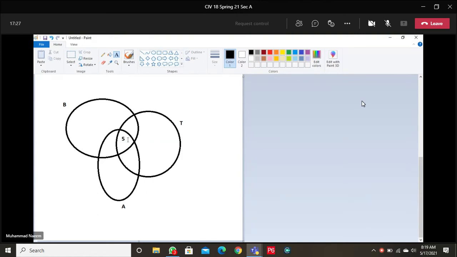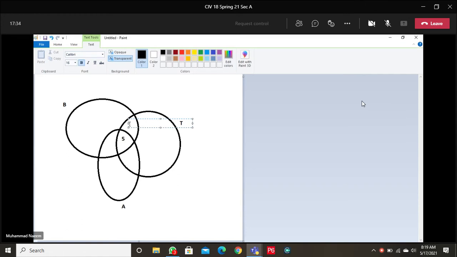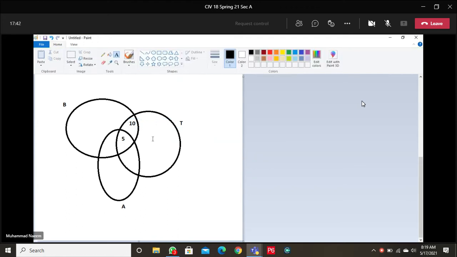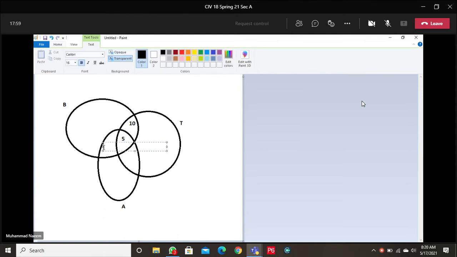In this portion, 15 people are there. 5 already we have, and 10 will be in this portion. In this way, we have 15 people in the intersection of B and T. And also we have 15 people in the intersection of B and A. 5 already there. So the rest of the 10 people will be here.